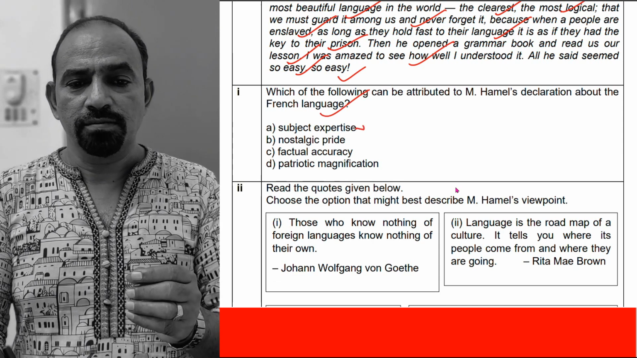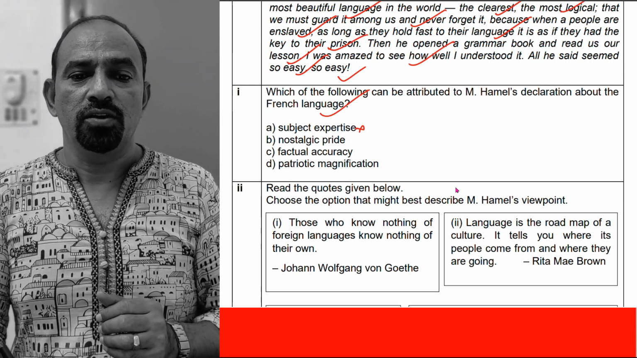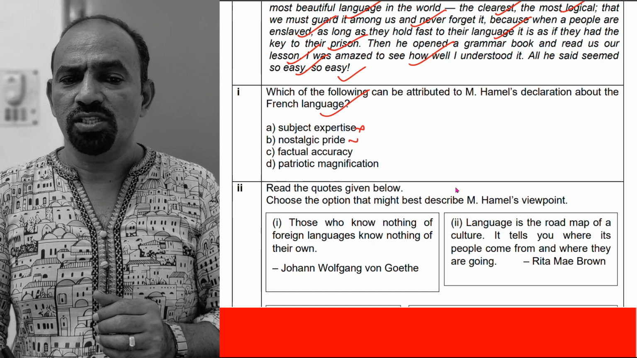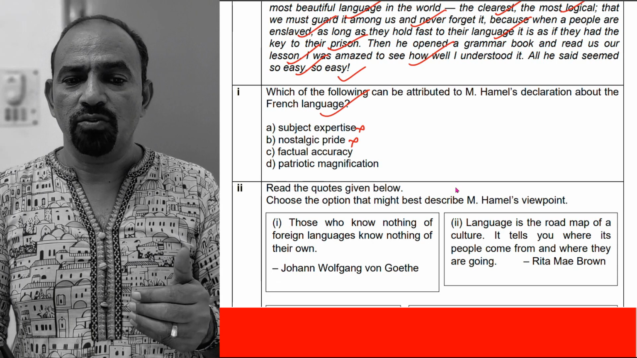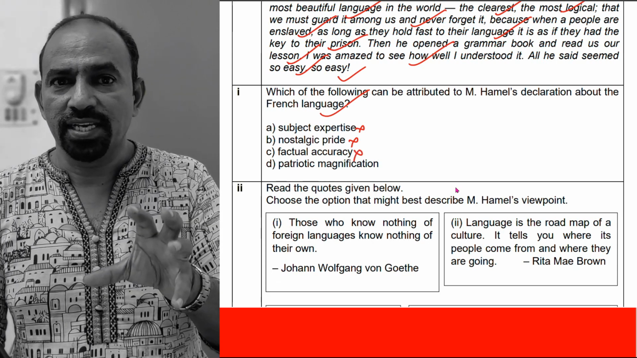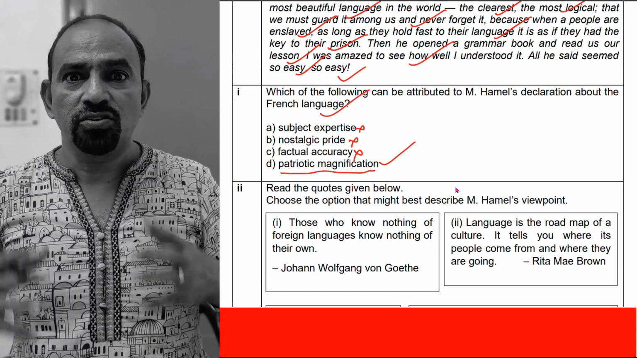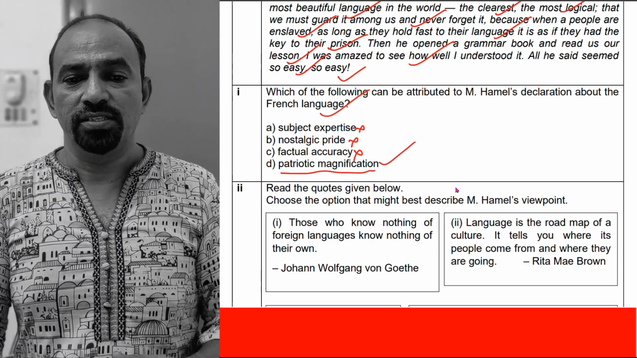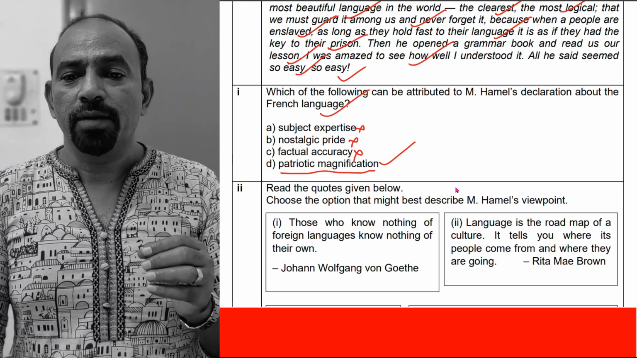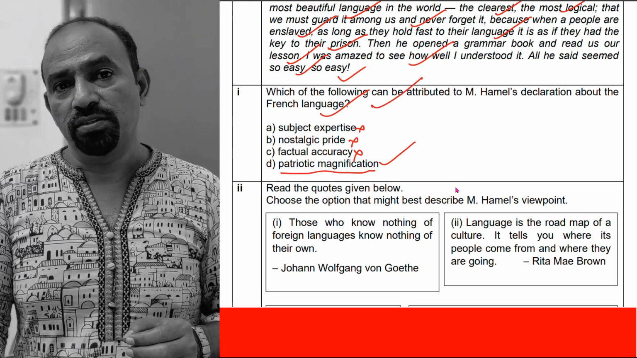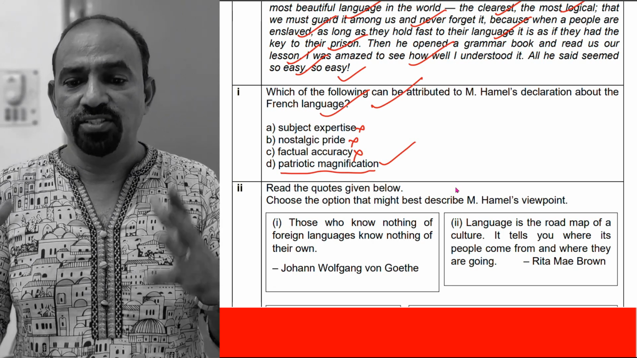Subject expertise? Nothing related with the expertise of the subject here. Nostalgic pride? Yes, he is nostalgic, but it doesn't speak about a nostalgic pride. Factual accuracy? Not factual things he is saying here. Patriotic magnificence? Yes, it is the reflection of patriotic magnificence. That is what we see here, attributed to Moshe Hamel's declaration about the French language, what he said about the French language that reflects his patriotic magnificence.